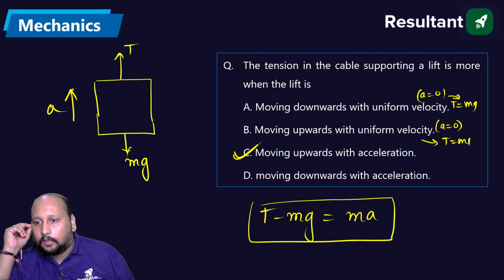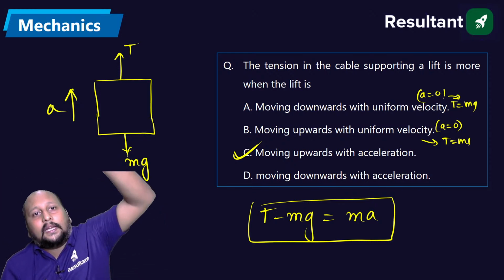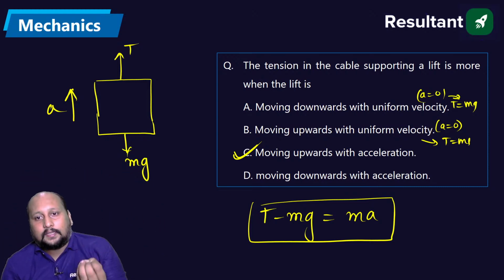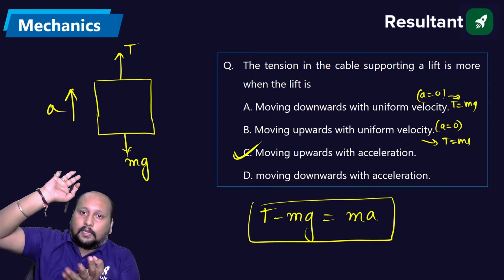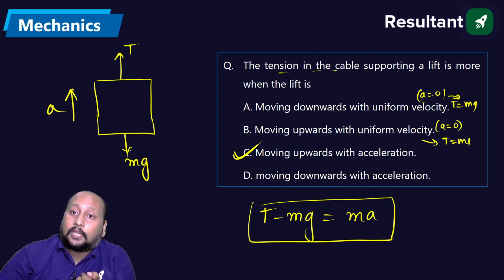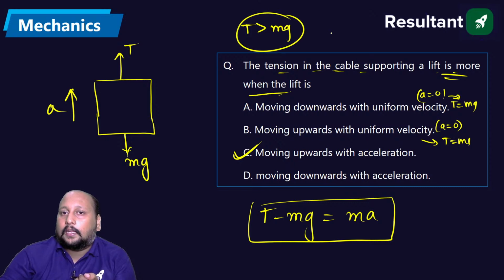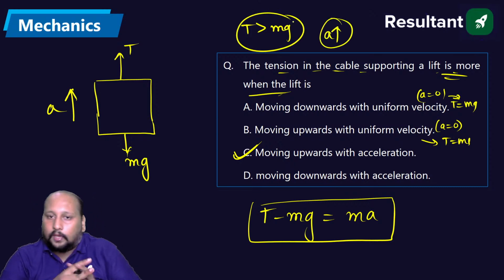Very good, Subhadeep. Pratik, if the body is moving downward, that means mg is more than tension. That is the reason the body is moving downward. If I say option D, mg is more than that of T. In the question, they are saying tension in the cable in a lift is more. When the tension will be more than that of mg, the lift is moving upward with an acceleration of A. Okay, option C. चलिए next question.